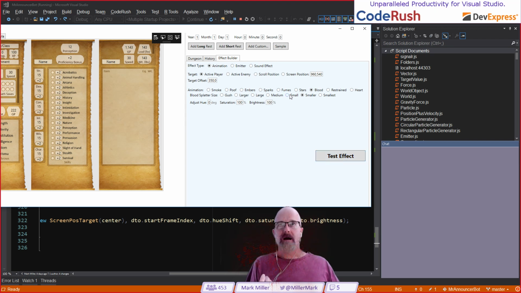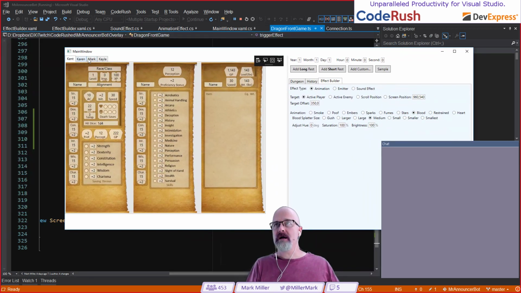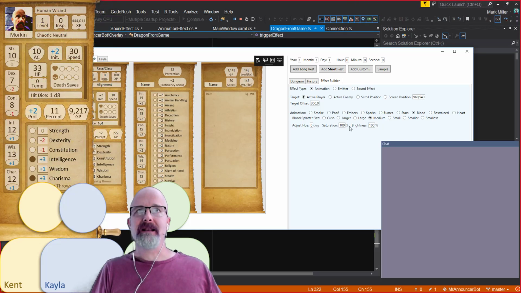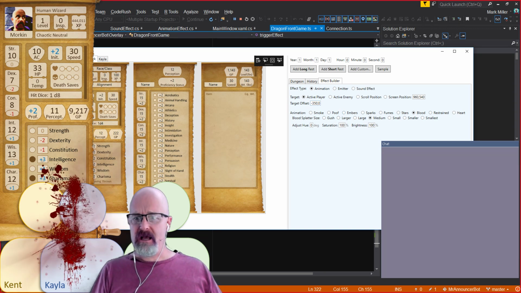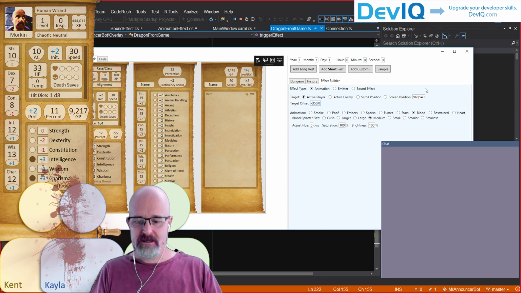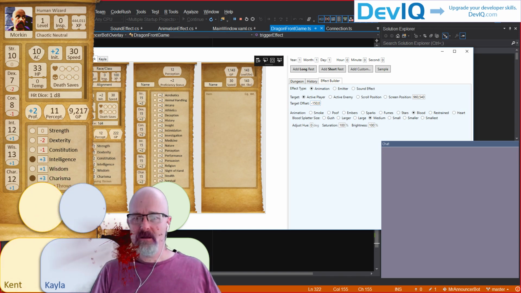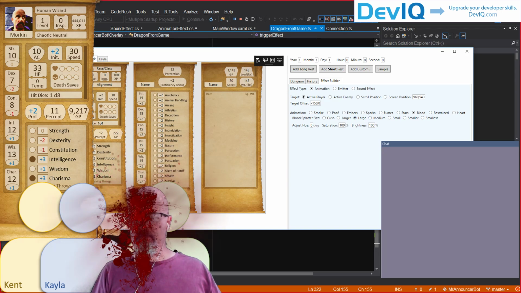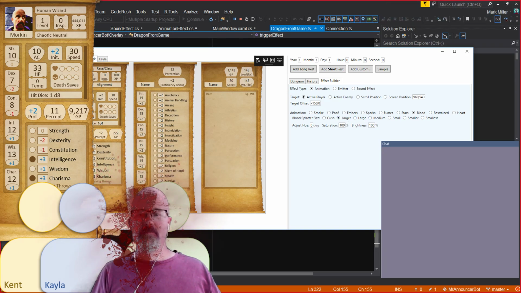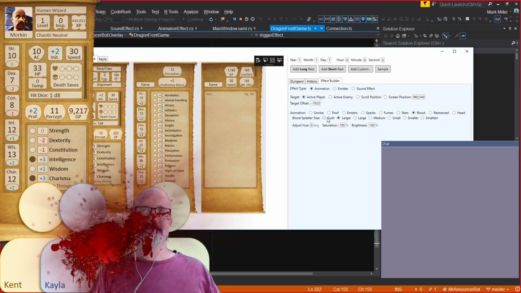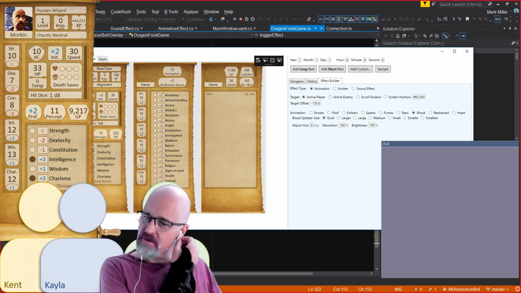I like that. And then as we get bigger and bigger in size, you're seeing what's happening here. When we play, we're going to be a little bit bigger than this. I think I can switch to that view like that. And let's change this to like a negative 350 right there. Test the effect. Slightly too far to the side. Let's make it 150. Try again. Okay, like that. Yeah, I don't know. I guess it's covering my face more than I want. A larger hit. Boom, like that. It's slightly gruesome. But well, it's a dangerous game playing against dragons. Yeah, I don't know. We'll play with it. We'll see what we like it on.